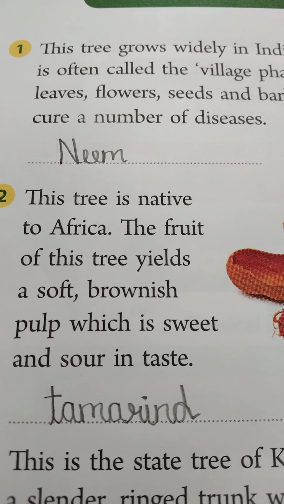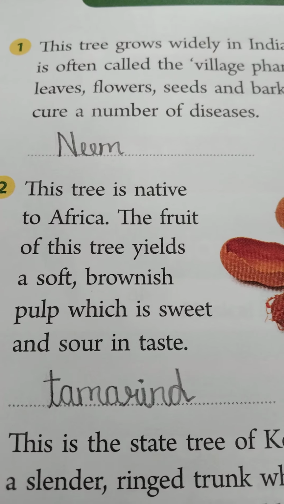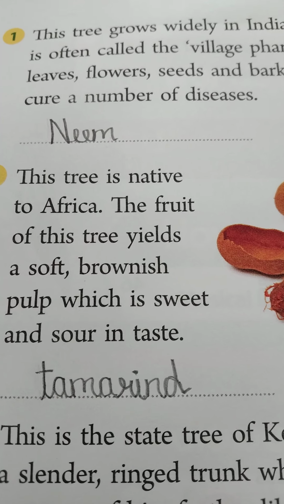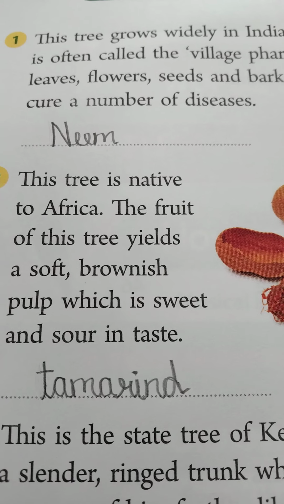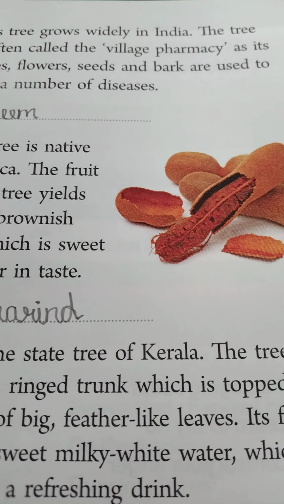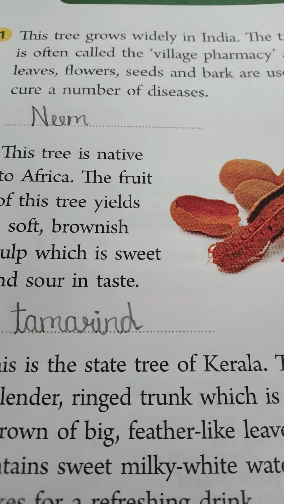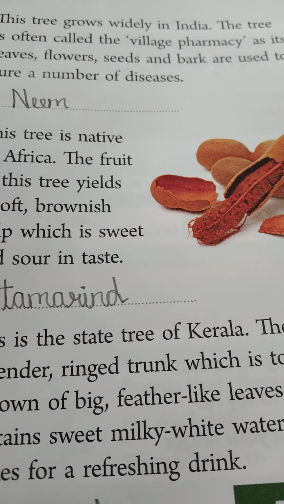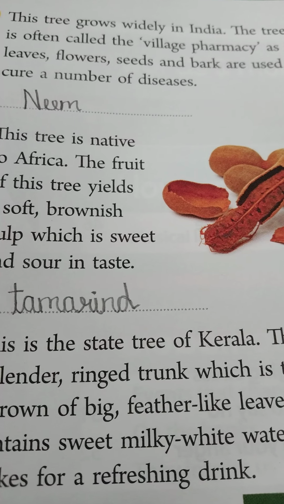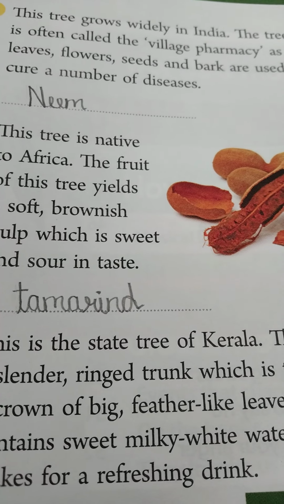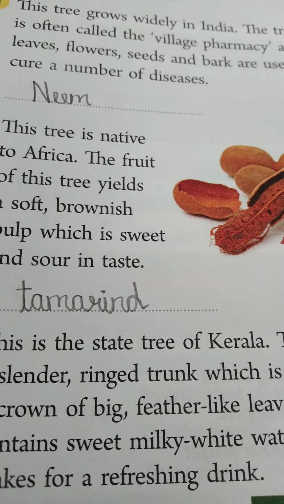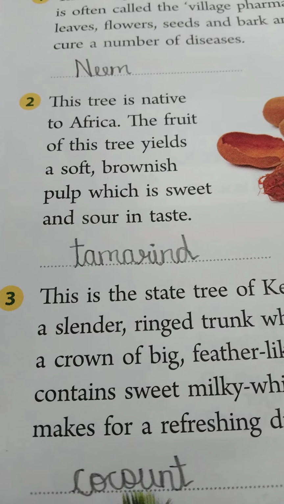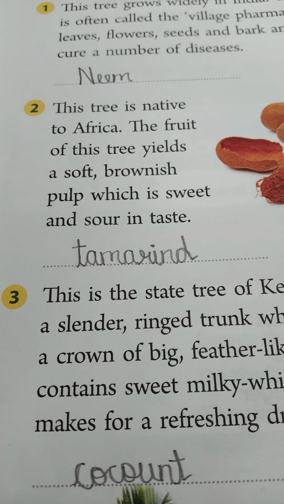Second one, this tree is native to Africa. The fruit of this tree yields a soft brownish pulp which is sweet and sour in taste. The picture is also given. Which is sweet and sour in taste. Usually in day-to-day life, your mother prepares our gravies with it, isn't it? This is a native of Africa. Name of the tree is tamarind.